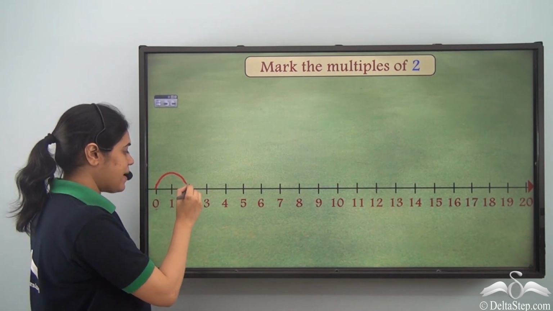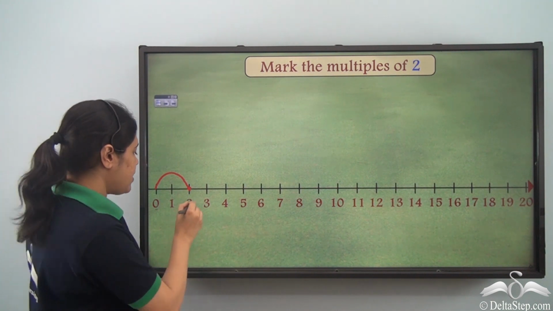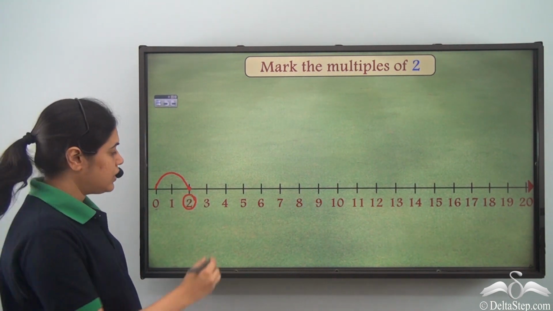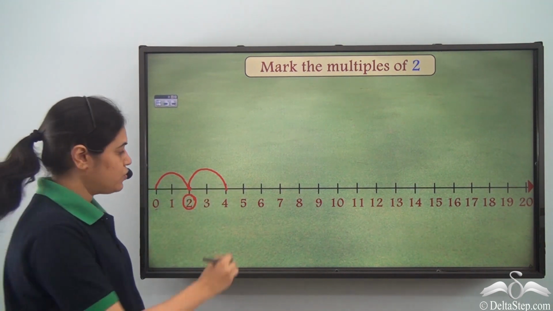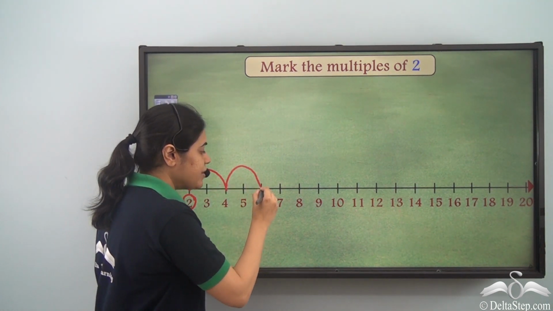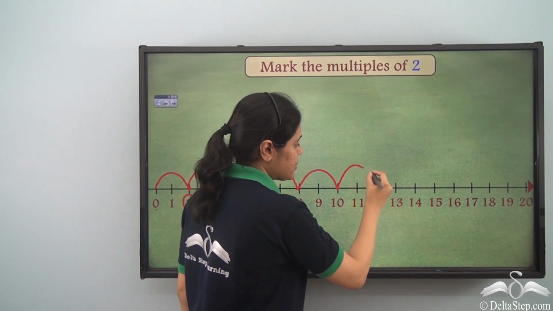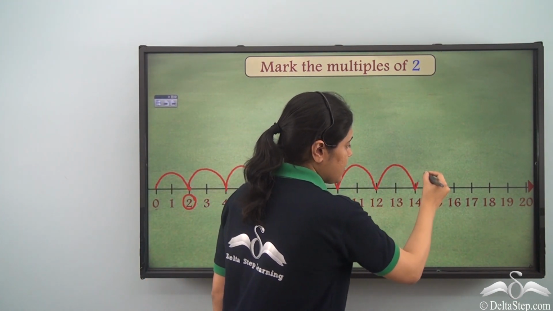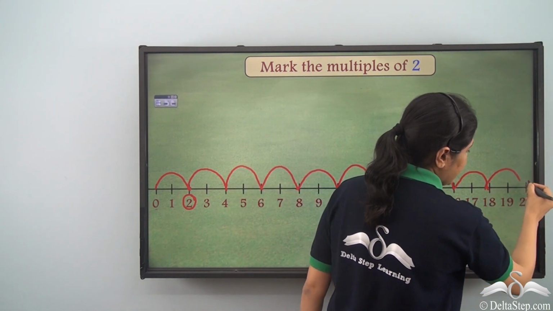So, one step, the gap being 2, I come to 2. Again, I move 2 numbers ahead, 2 numbers ahead, 2 numbers ahead, and I keep on doing this till I reach 20.